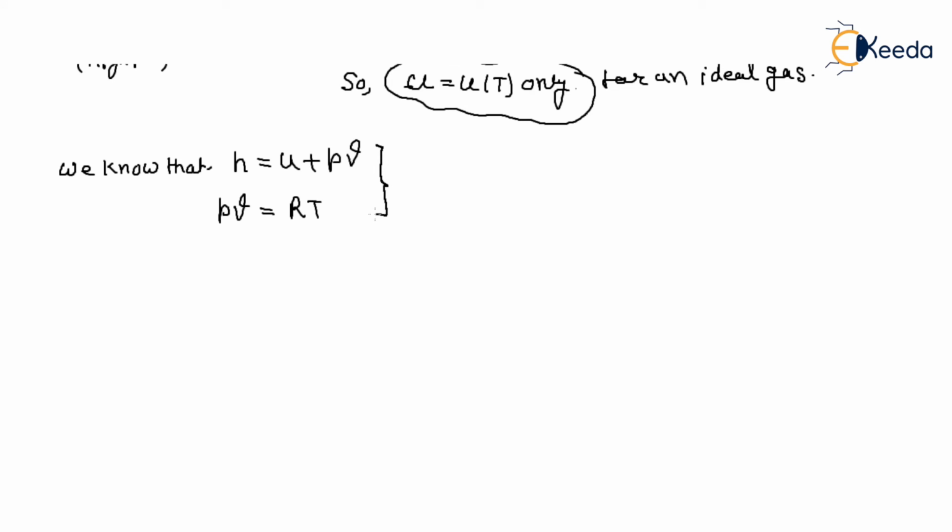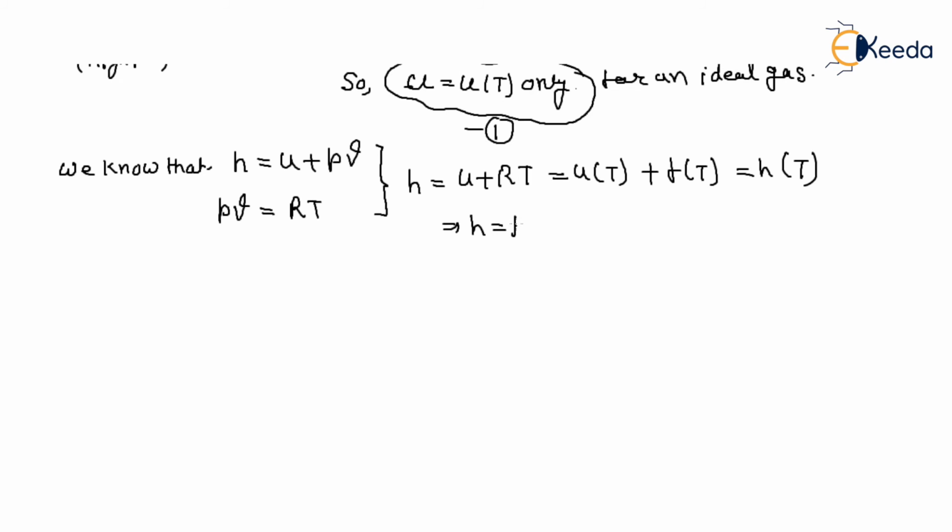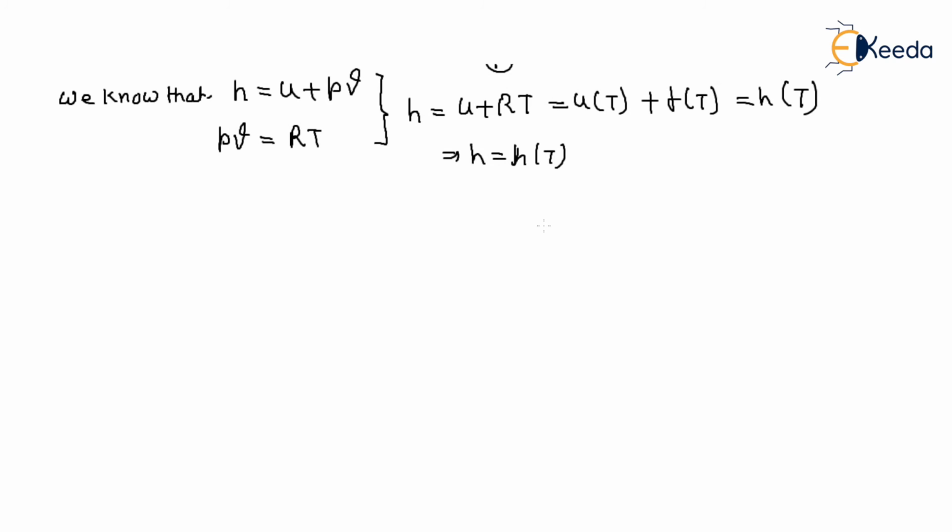These two combined together, so H equals U plus RT, and U is a function of T, and this is also a function of T. So H is also a function of T. Number two. So this is your first. If for an ideal gas internal energy is a function of temperature, enthalpy is also a function of temperature.